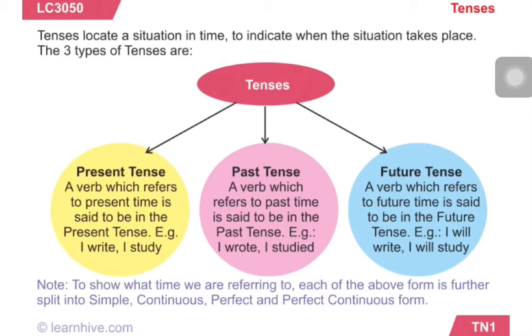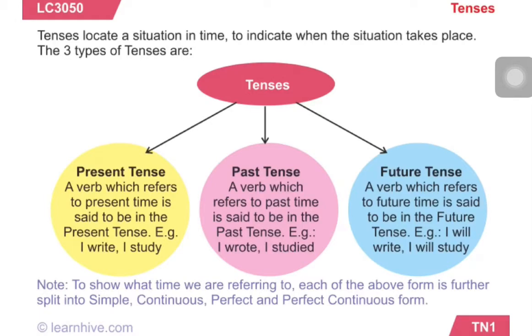Past tense: a verb which refers to past time is said to be in the past tense. For example, I wrote. Future tense: a verb which refers to future time is said to be in the future tense. For example, I'll study, I'll write.